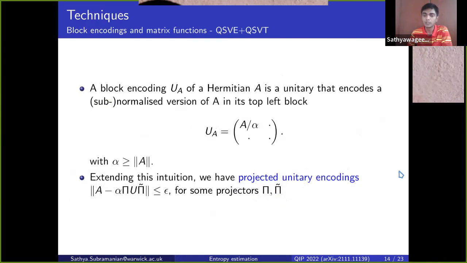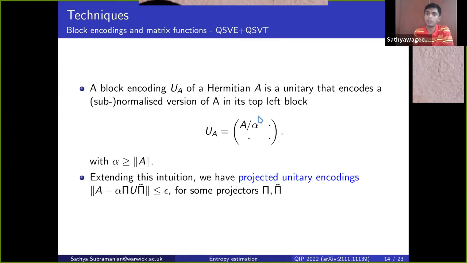Okay, so we already saw that we're going to use the quantum singular value transformations method. And this method has been quite popular in the last 3 years. It's the seminal work of Gilyén et al. from 2019.